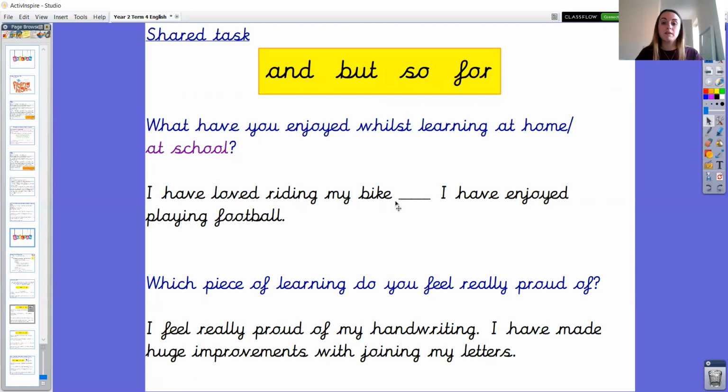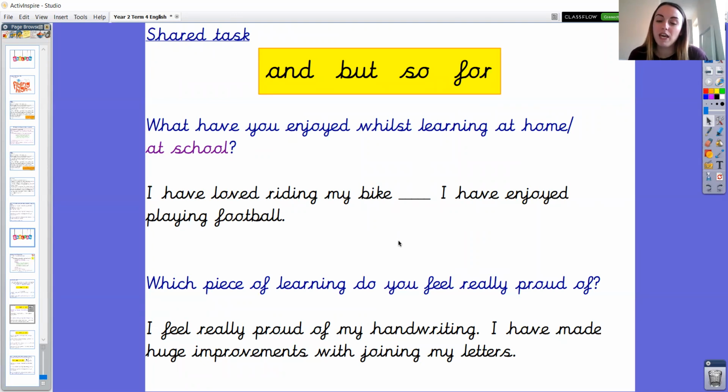So I have loved riding my bike and I have enjoyed playing football. Or could it be, I have loved riding my bike, but I have enjoyed playing football? Could it be, I have loved riding my bike, so I have enjoyed playing football? Or could it be for? Remember, for is very similar to the conjunction because. I have loved riding my bike, for I have enjoyed playing football. That would be like saying, I've loved riding my bike because I have enjoyed playing football. What do you think, year 2?